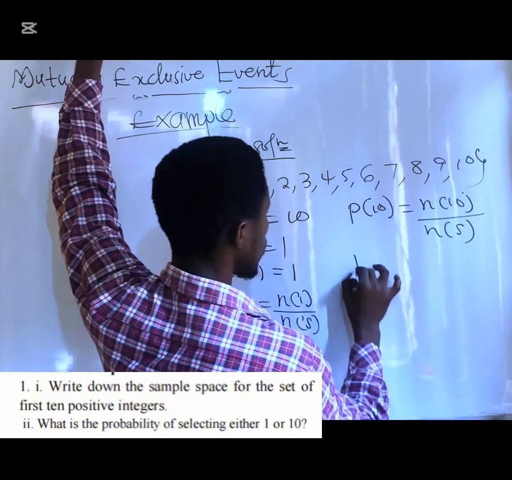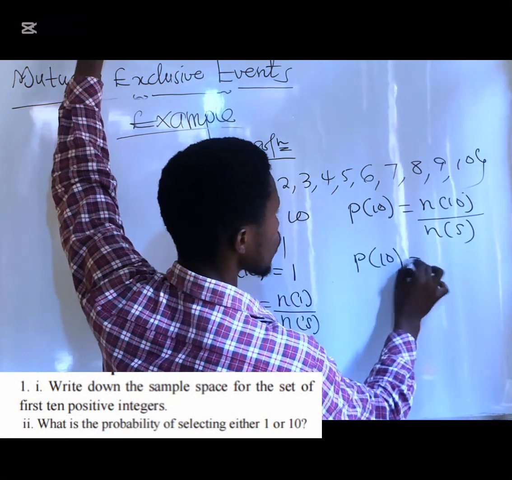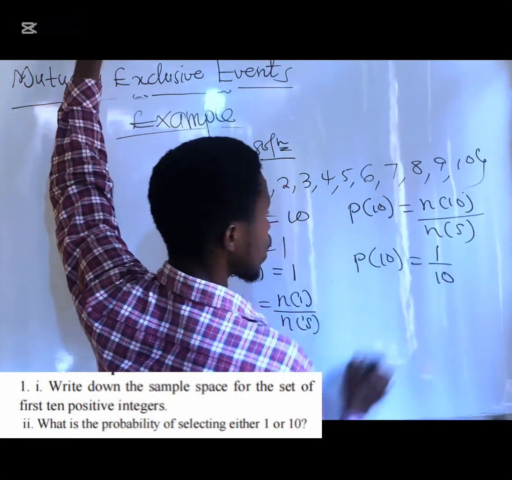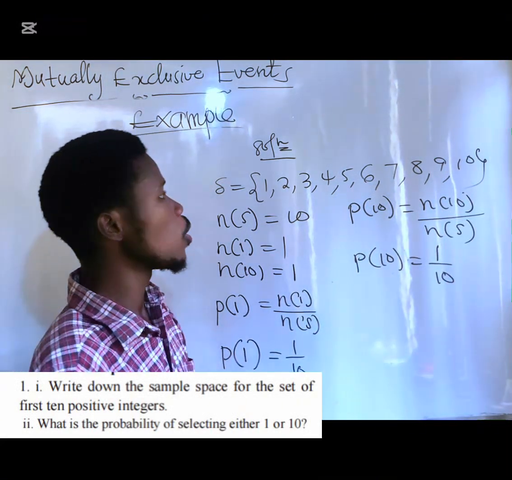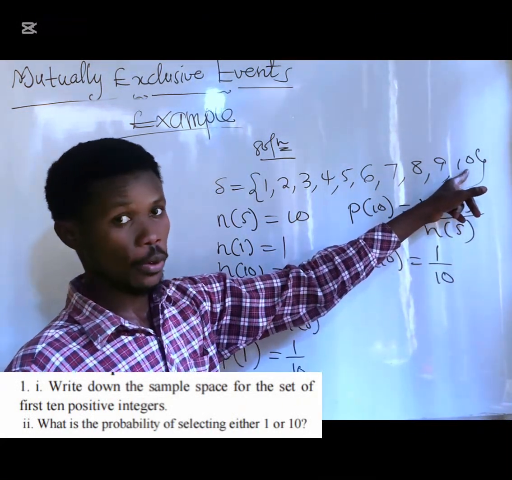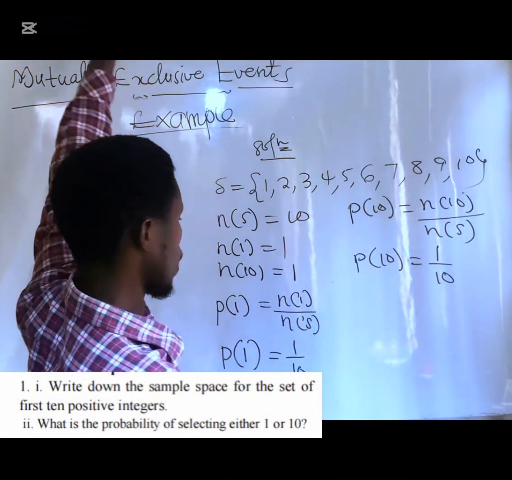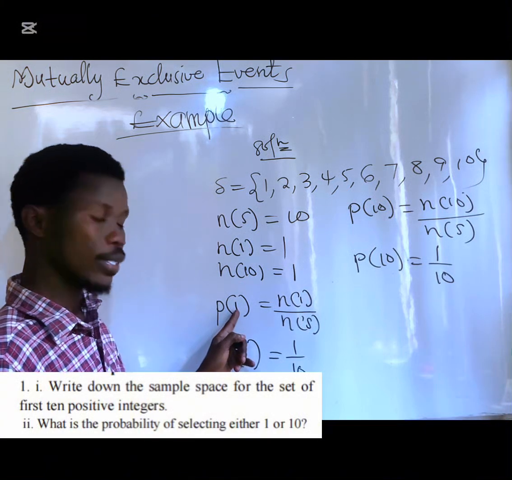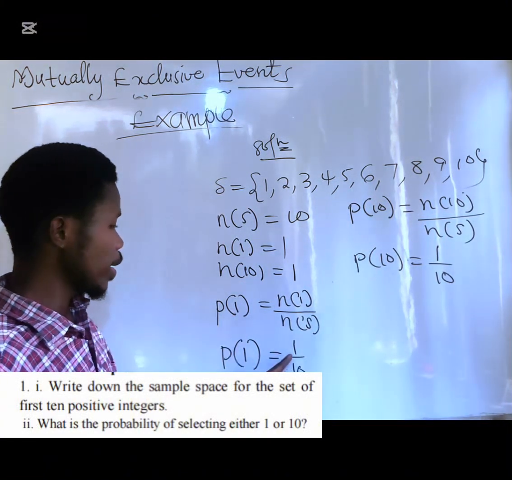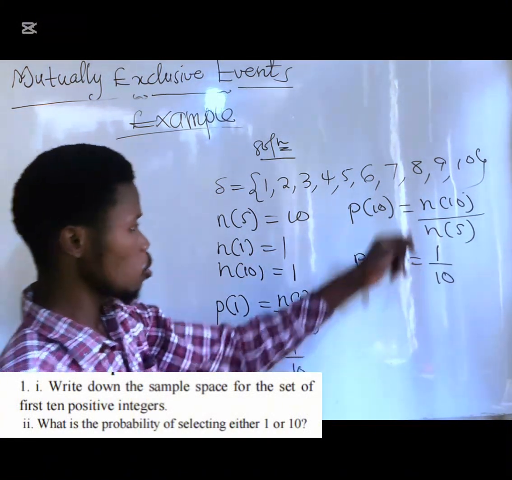Sample space. So obtaining 10 is 1 over 10. Please don't be confused and go and write 10 over 10. It's wrong. You can only get 10 once. Is that okay? Take note of that. Some people, because they saw me writing 1 here, will be tempted to do so here.